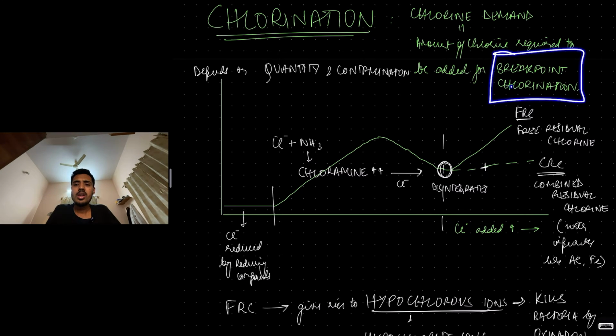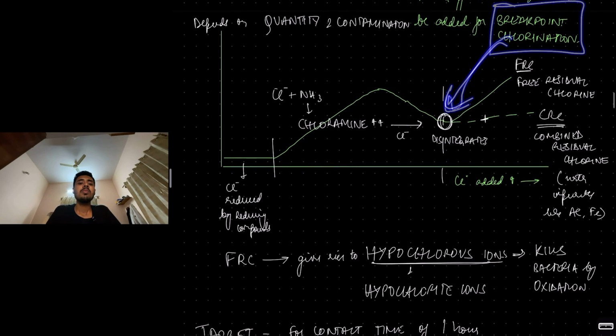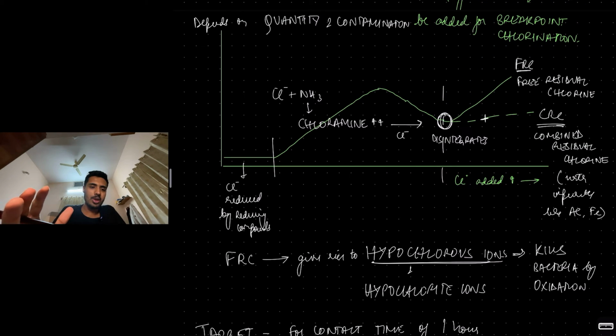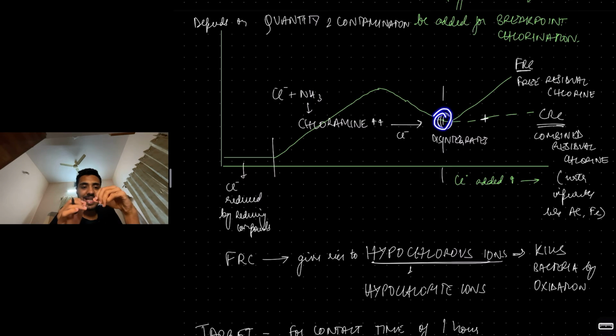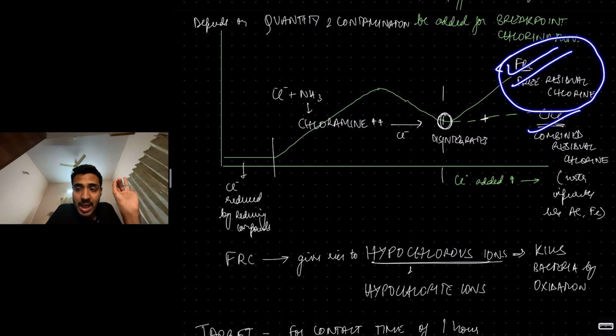Now coming to what is this breakpoint chlorination. Basically, initially when you add chlorine, you have a water sample, you keep adding chlorine. First, the chlorine gets reduced by reducing compounds. Then the chlorine combines with ammonia. What is ammonia? From contamination: fecal contamination, organic contamination. Ammonia will be there, right? So that combines to form chloramine. To the chloramine, you add more and more chlorine. What happens? Eventually, the chloramine disintegrates into free residual chlorine and combined residual chlorine, FRC and CRC.